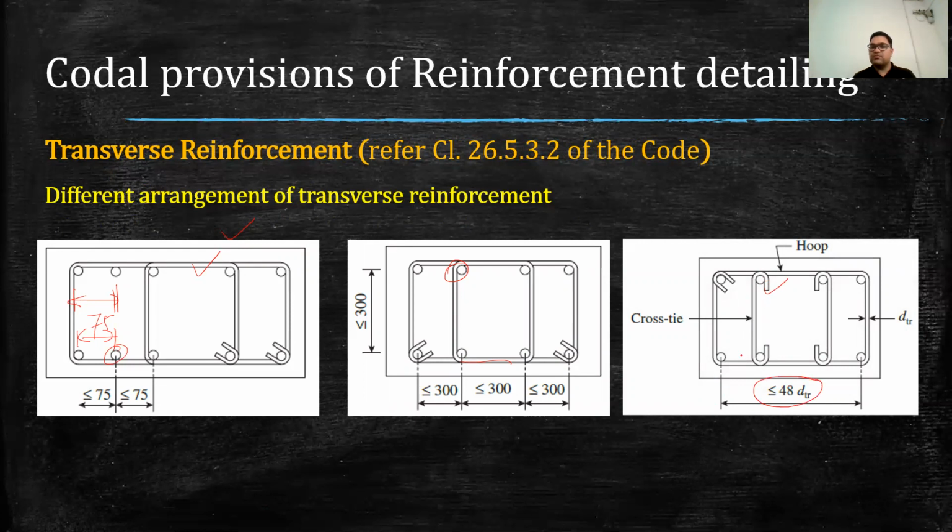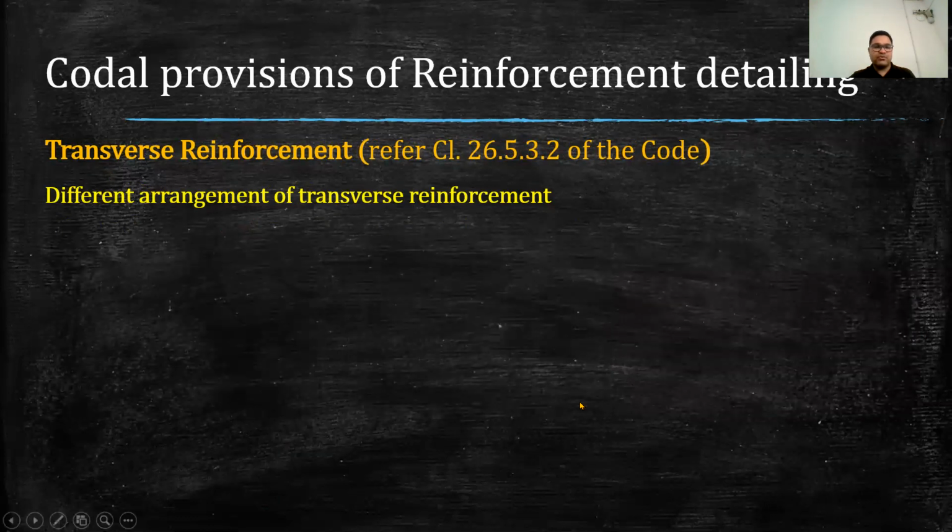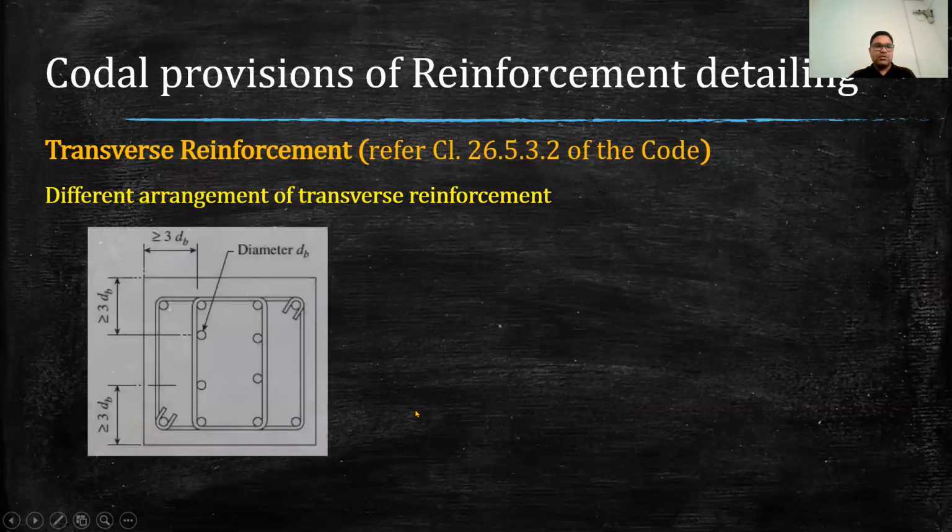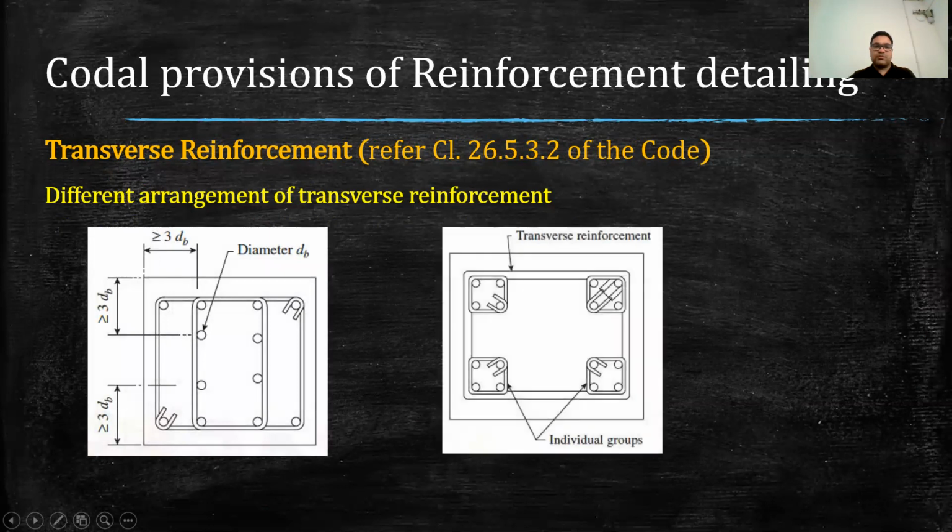These are some of the detailing parts that we generally refer from the IS 13920 code. Some more configurations: when we provide reinforcement on the inner side of the column also, we need to check these dimensions. Similarly, when we provide reinforcement in groups, that I have covered earlier also.